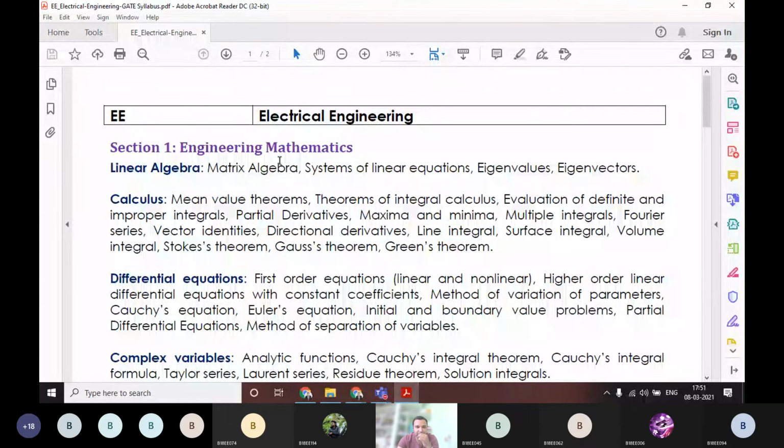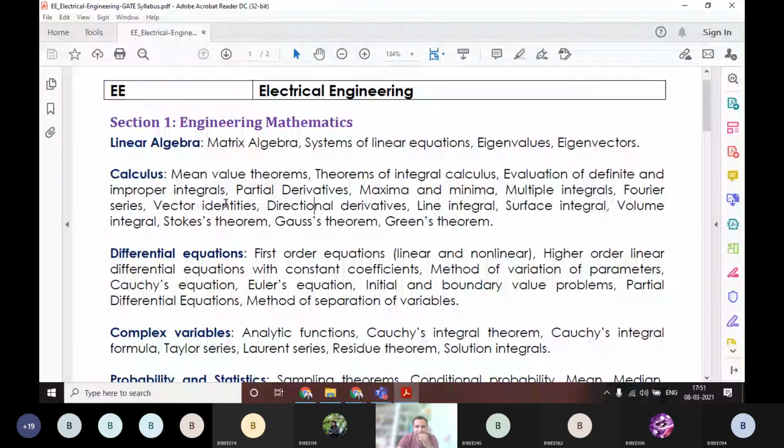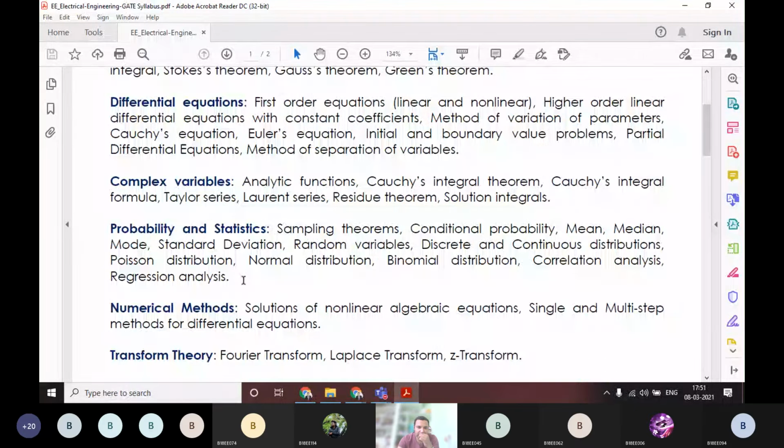Especially you must concentrate on engineering mathematics. That too you have learned in first year and second year: linear algebra, calculus, differential equations, complex variables, probability and statistics, numerical methods, transform theory.